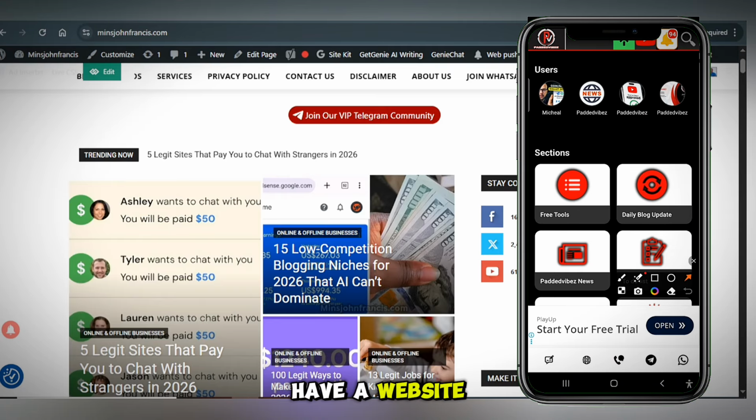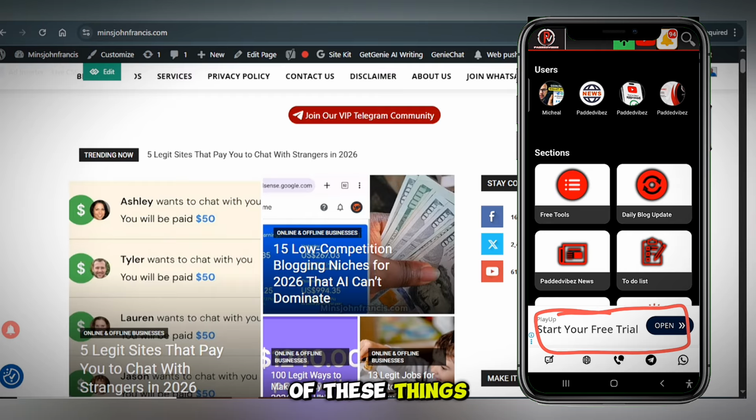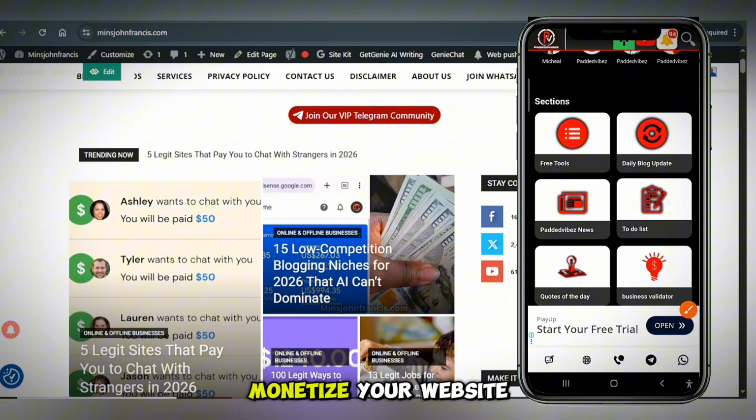So if you have a website blog, go ahead and integrate an application into your website blog, get a developer to handle all of these things, and also monetize your application and monetize your website as well.